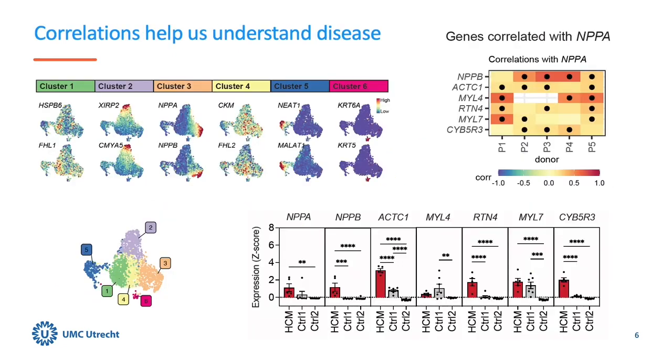To identify previously unknown genes that are involved in hypertrophic cardiomyopathy, we can look for genes with similar expression patterns as stress genes. Similarity in expression patterns can be quantified by correlation analysis. Indeed, genes correlated to stress gene NPPA, listed here in the rows of the right top plot, where squares indicate the correlation for a respective gene and patient, identifies multiple genes that are specific for the disease. This finding is validated by the bottom plot, which compares expression of several genes in HCM patients with healthy controls.